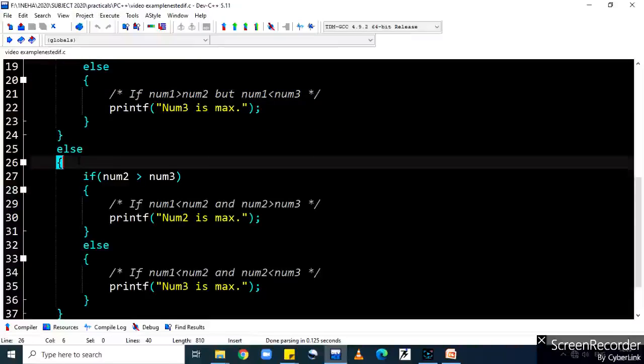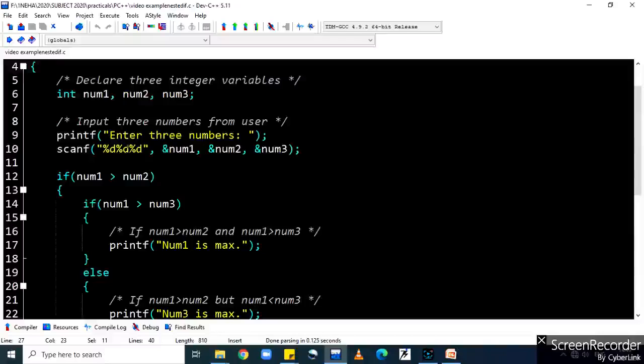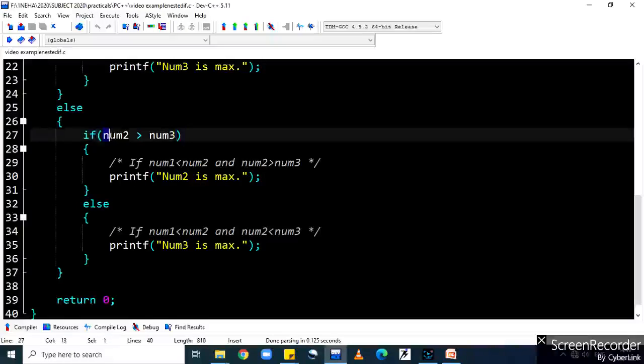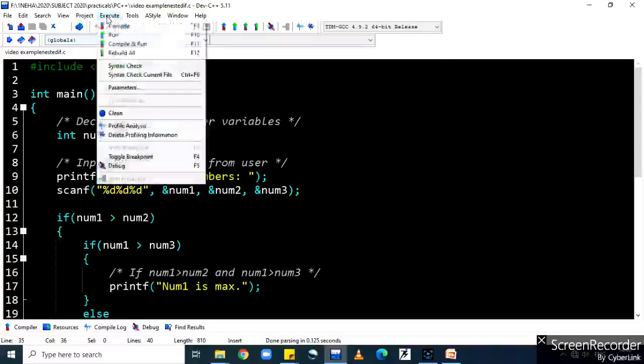Now in the else part, one condition remains to be checked. Number 1 greater than number 2 is already false, which simply means number 1 is less than number 2, so we should check whether number 2 is greater than number 3 or not. If this condition is true, then that simply means number 2 is the largest one. Otherwise, number 3 is the largest one, right? So let's see the execution of this program.